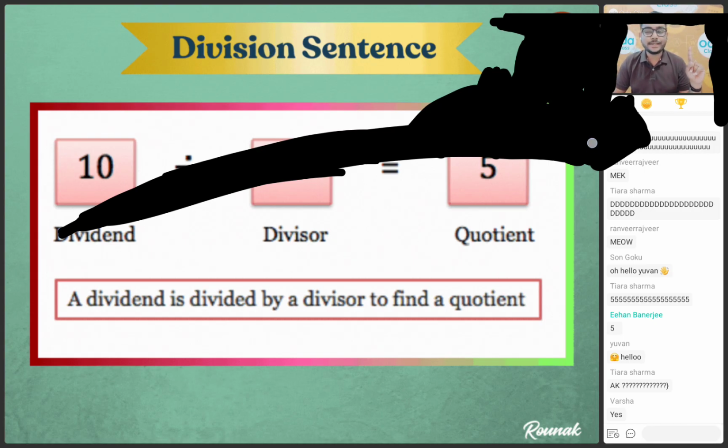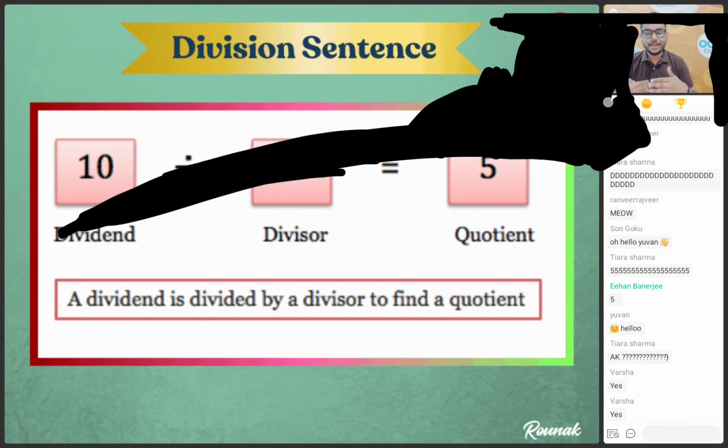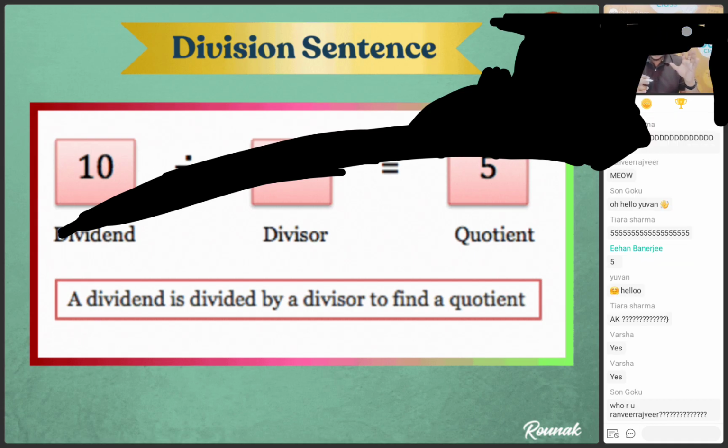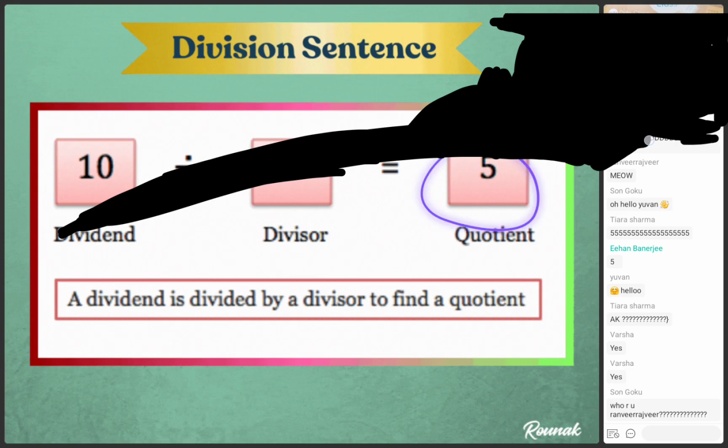This is all about your division sentence. Many times in your school examination, you get questions from your division sentence, bacho. One mark question: a dividend is divided by a divisor. So this is the dividend, you're going to divide by the divisor. And when you divide the dividend by the divisor, what do you get? You get the quotient, bacho.